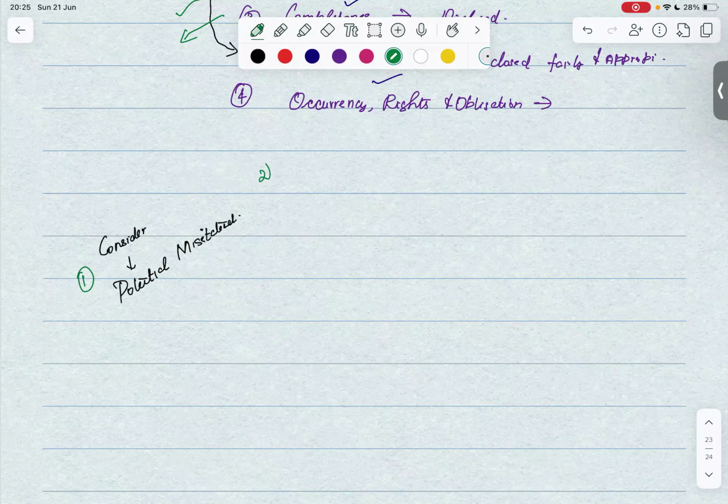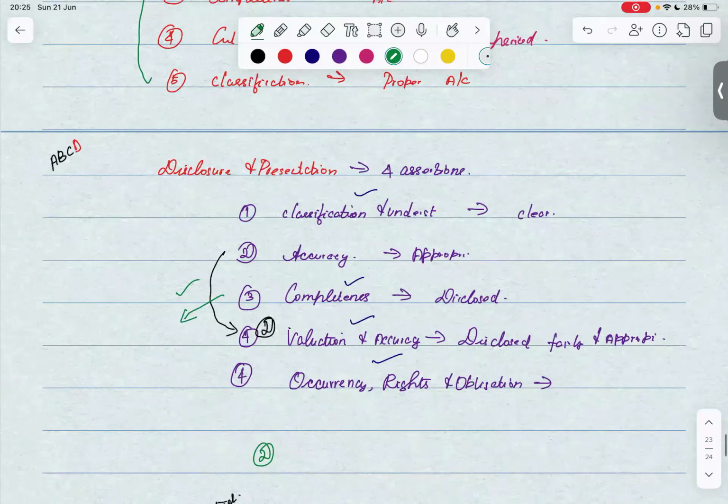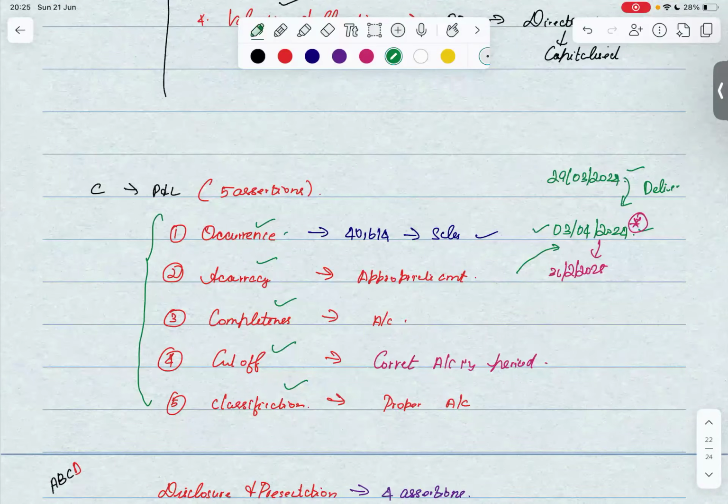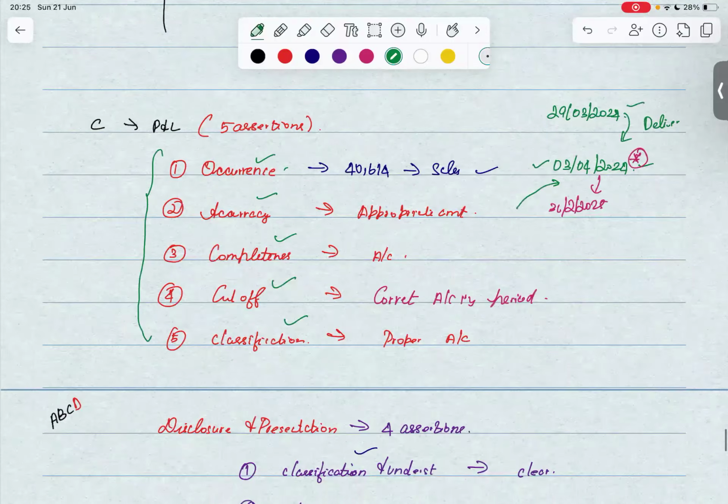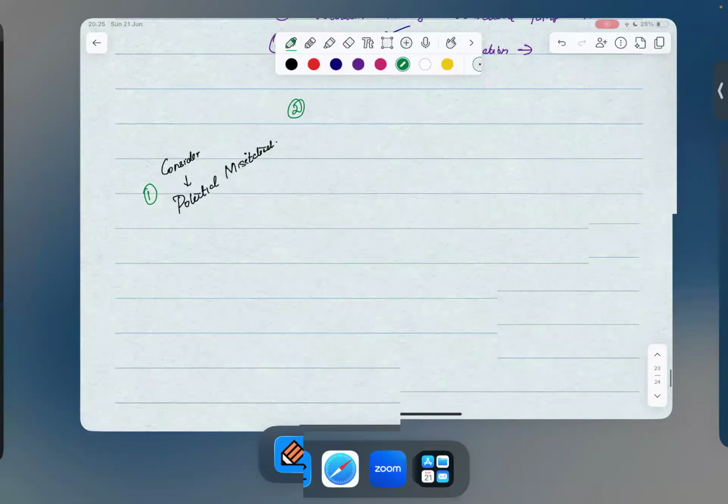And number two, we'll have a question now. Are we giving an opinion only for these assertions? Are we providing an opinion only on the specific assertions here? No, right? When we say FS, it's not only specific assertions.